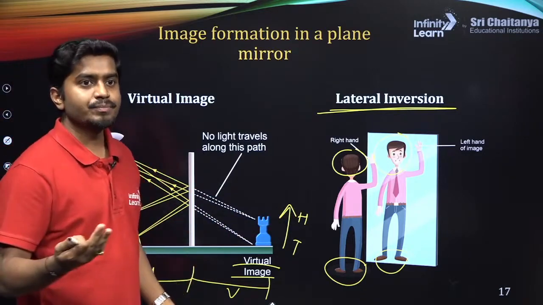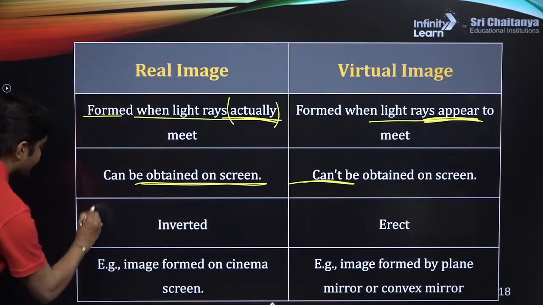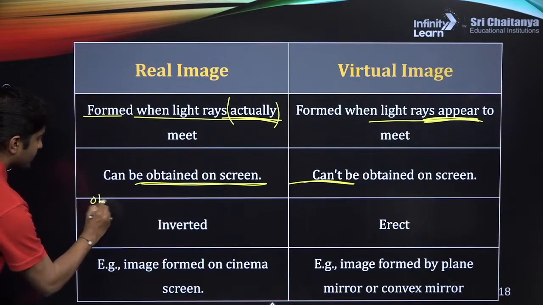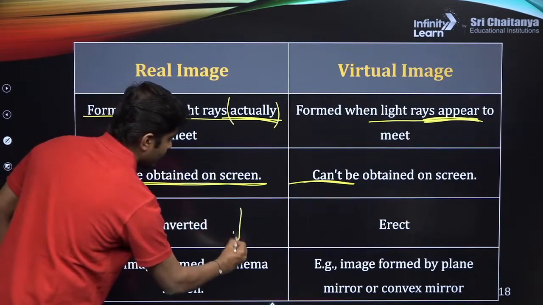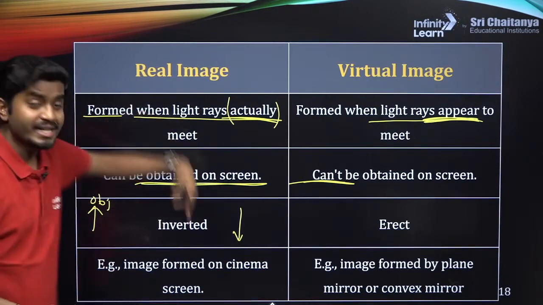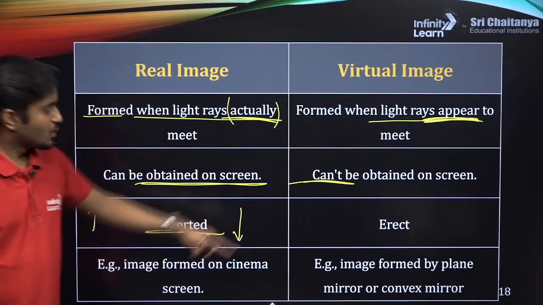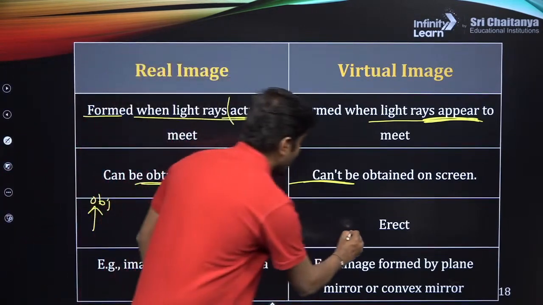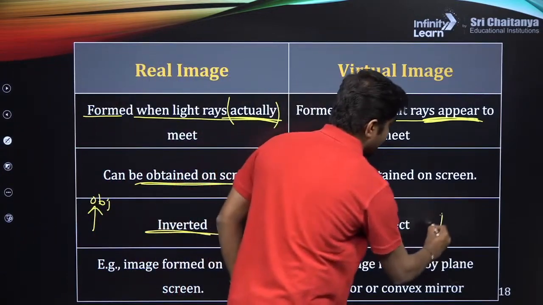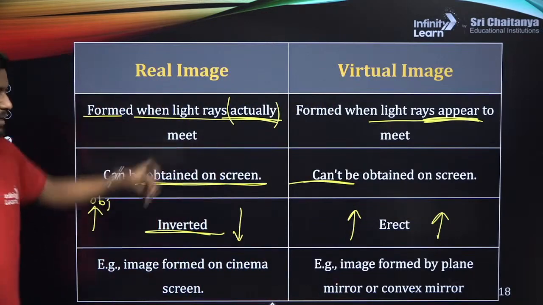And the other one is inverted. If the object is like this, the image will form inverted, so the head is pointing downwards. That is the meaning of an inverted image. Erect or upright means if the object is pointing upwards, the image will also be pointing upwards.